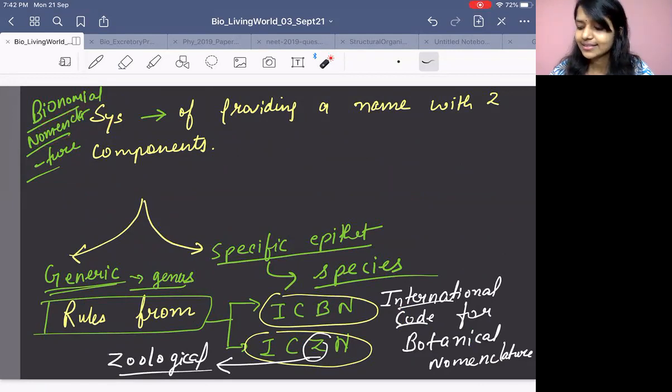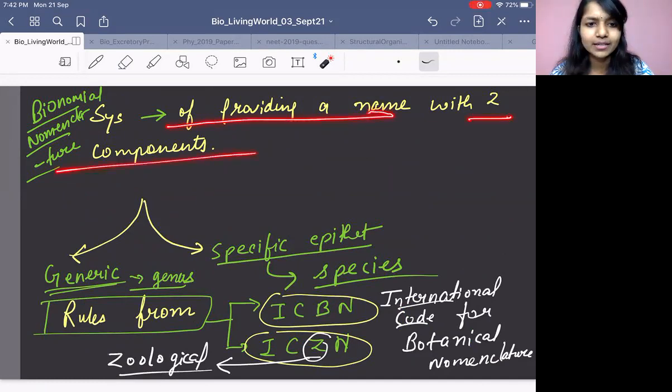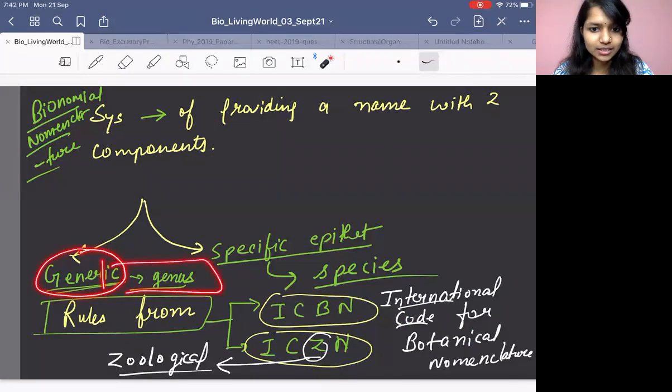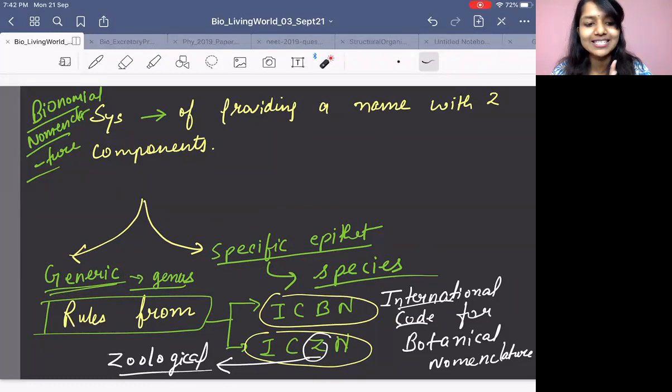What is it? It's the system of providing a name with how many components? Two components. What are these two components? He said that the first component is the generic name, which represents genus, and the second one is the specific epithet, and that is species, right? First word generic name, genus; second word specific epithet, species.